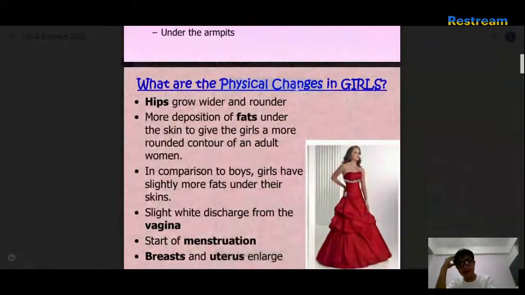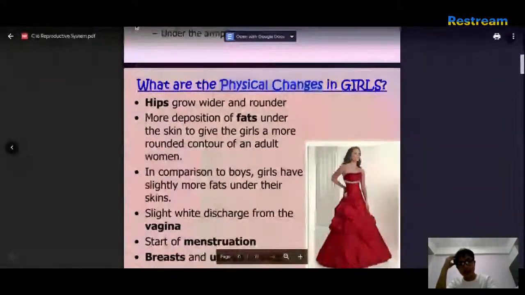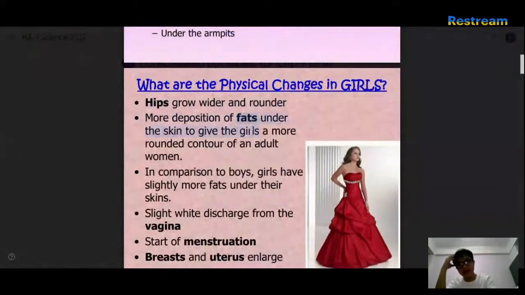Okay, physical changes. Hips grow wider and rounder, more deposition of fats under the skin, give a more rounded contour.